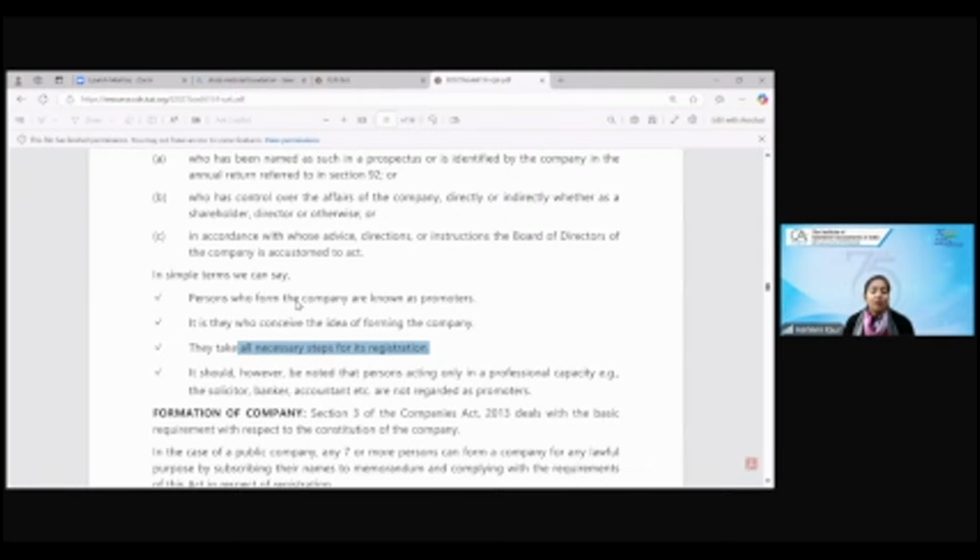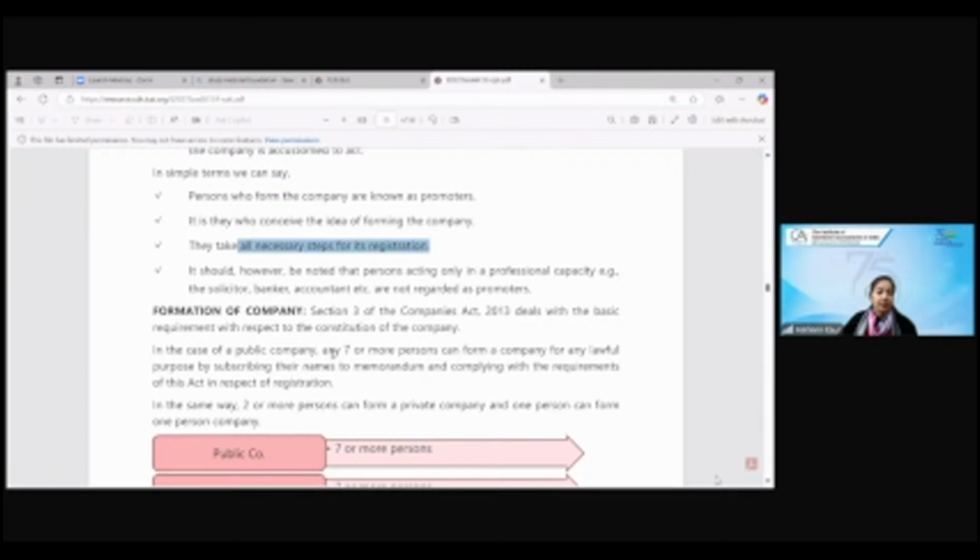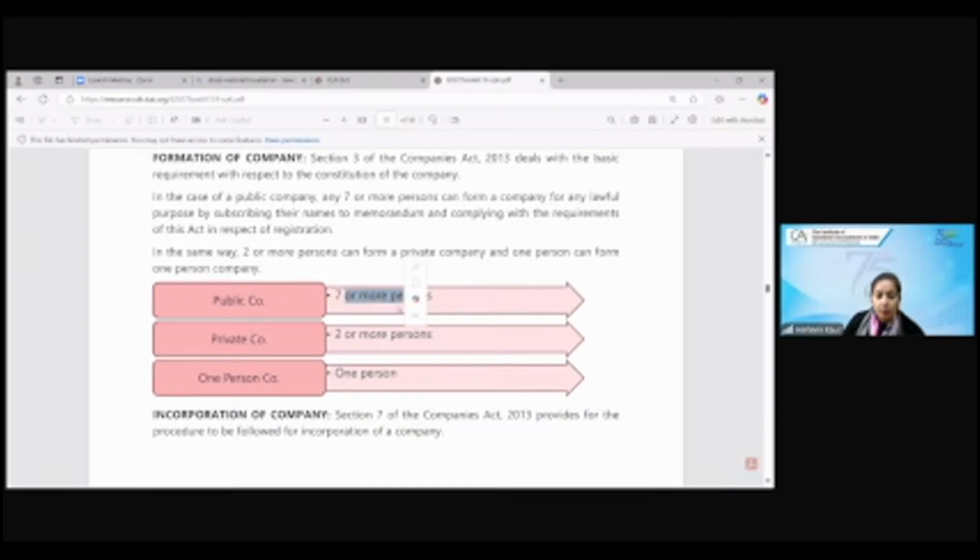So Section 3 of the Companies Act deals with the basic requirements related to the constitution of the company. What is the constitution of the company? Company कितने लोगों से बनती है? So minimum 2 in case of private company and maximum 200, and minimum 7 in case of public company and unlimited number of members in case of public limited company. So Constitution Section 3 tells you that there are 7 or more persons in public company, there are 2 or more persons in private company, and in case of OPC, how many people you have, children? Can we have 100 people in OPC? How many maximum number of members you can have in OPC?